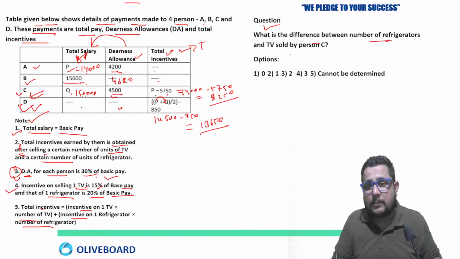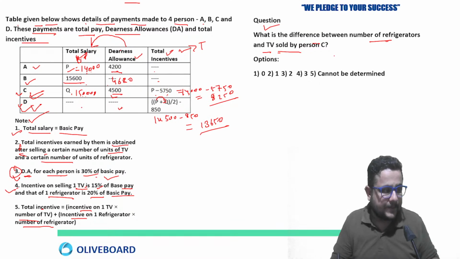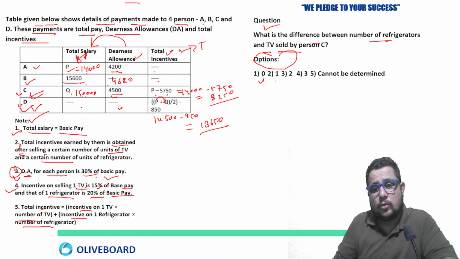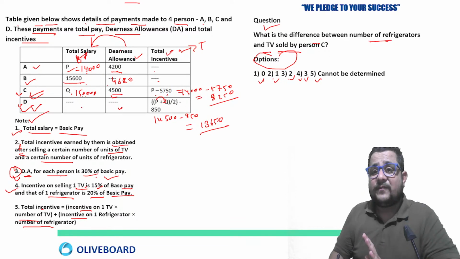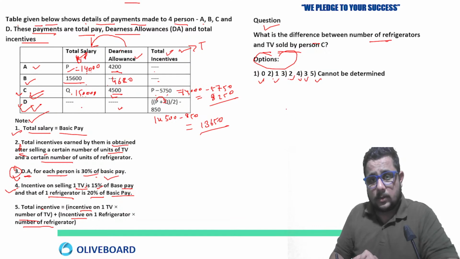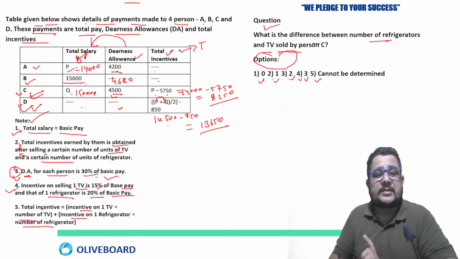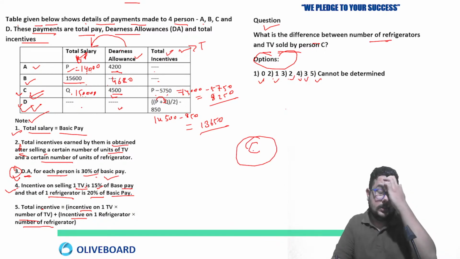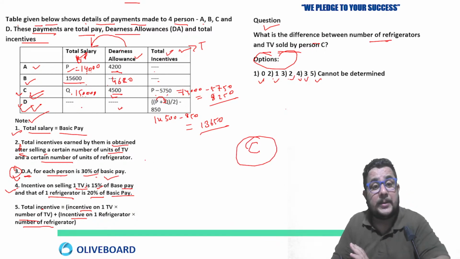What is the difference between the number of refrigerators and TVs sold by person C? Okay, so this is what they are asking. Option 1, 0. Option 2, 1. Third, 2. 4, 3. Fifth, cannot be determined. So what is the difference they are asking? The number of refrigerators and TVs sold by person C. For person C, we have complete detail.